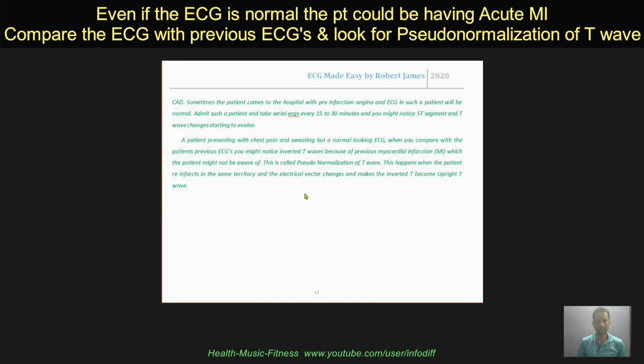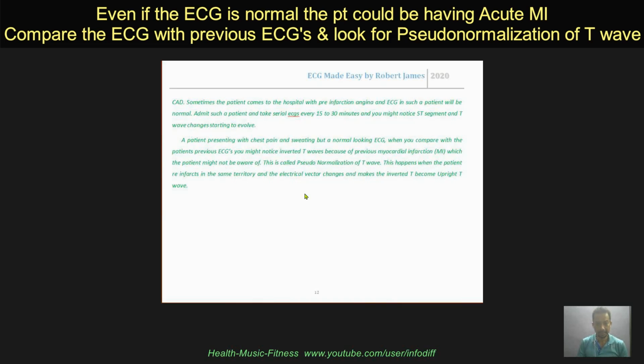So that is called pseudo normalization of the T wave, because the vector has changed, MI has occurred, necrosis has occurred again, and the electrical axis has changed. So that's a very serious situation, and you should admit the patient even if the ECG is normal. So again, the take home message on this slide is MI is a clinical diagnosis, and the rest of the things are very supportive.